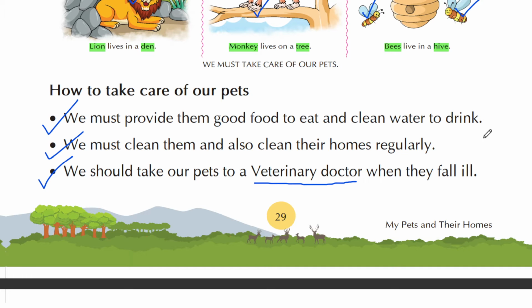So that the place where you live is neat and clean and you are also clean. If you live in a fresh, clean place, you will not fall ill.